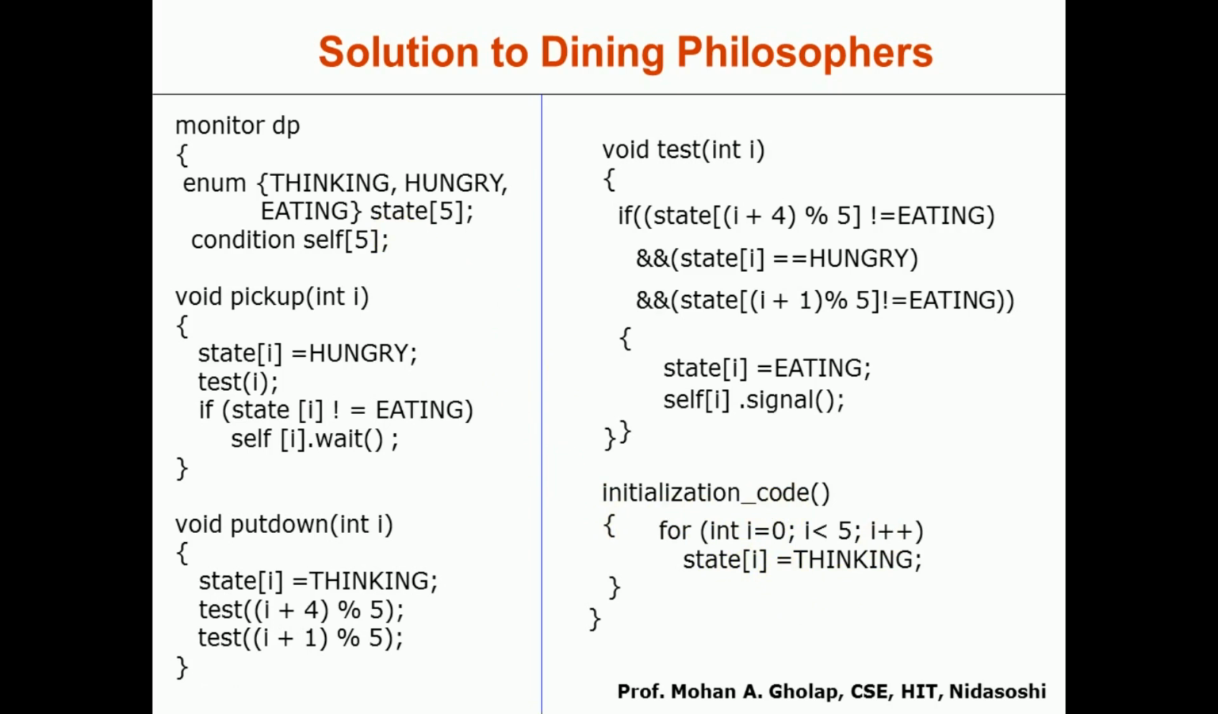I hope all of you understood. It's very simple. If you are getting confused with respect to I plus 4 and I plus 1, just refer to the dining philosophers table and chairs arrangement. It will be very easy for you.